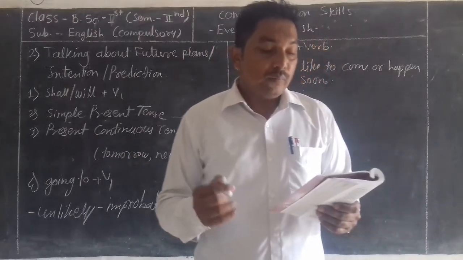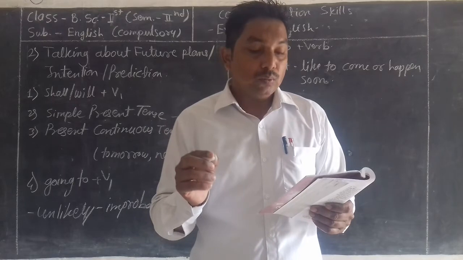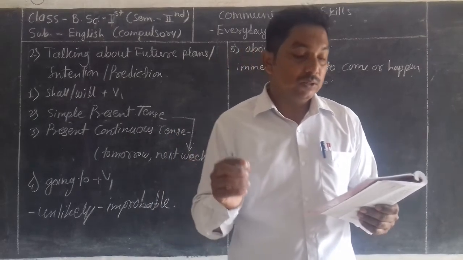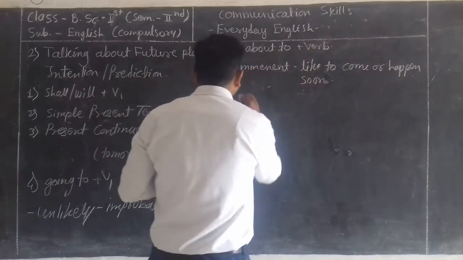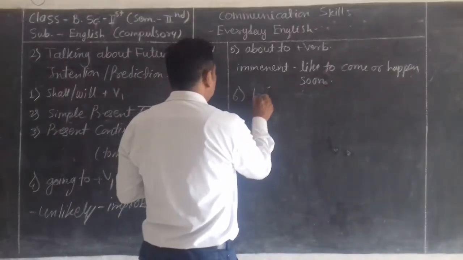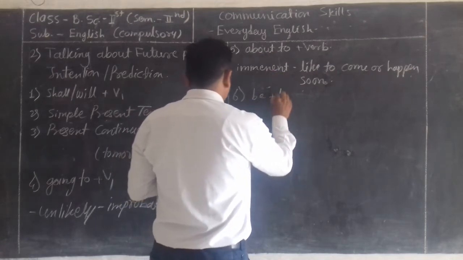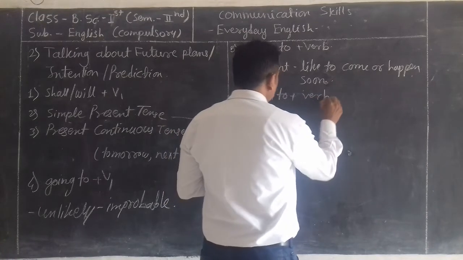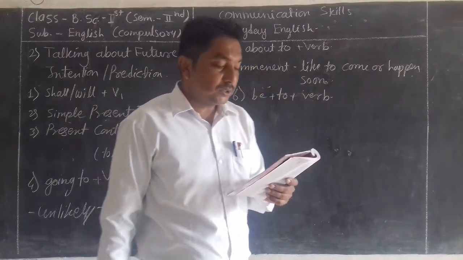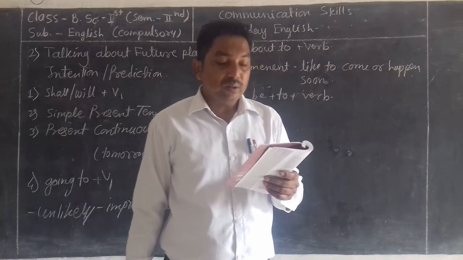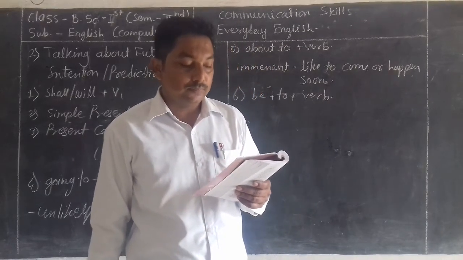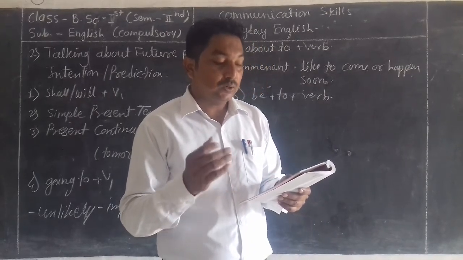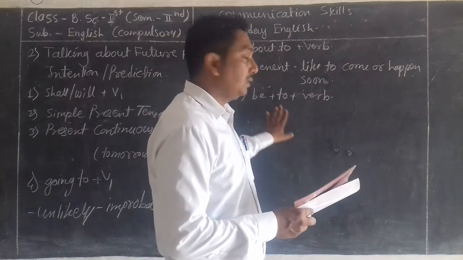We can also use be plus to plus the form of the verb to express a planned action or necessity or duty. Another way, number 6, is be plus to plus verb. For example, she is to be presiding over the function at 6 o'clock. So whenever we want to express any planned action or necessity or duty, we can use this format.